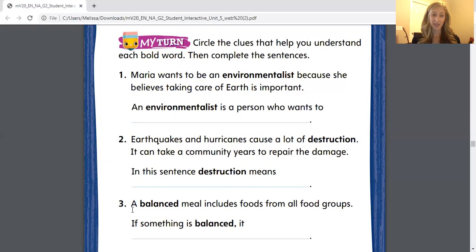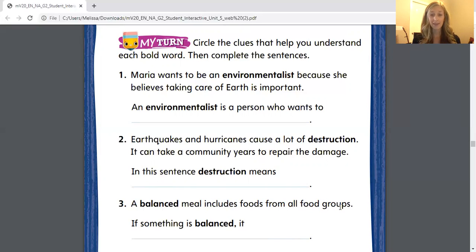Last, we'll work on number three before we move on to the next page. Number three, a balanced meal includes foods from all food groups. If something is balanced, it is blank. Okay, so a balanced meal includes foods from all food groups. What do you think you would circle there? You should be circling from all food groups.